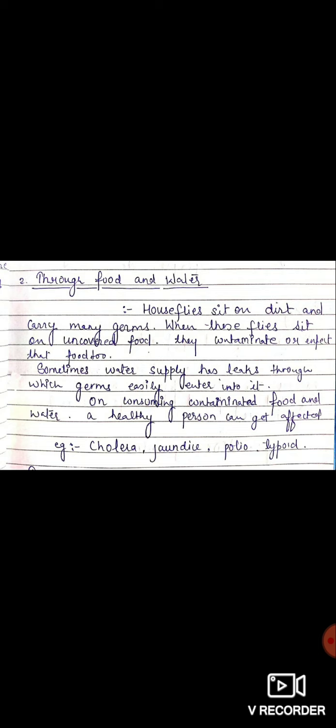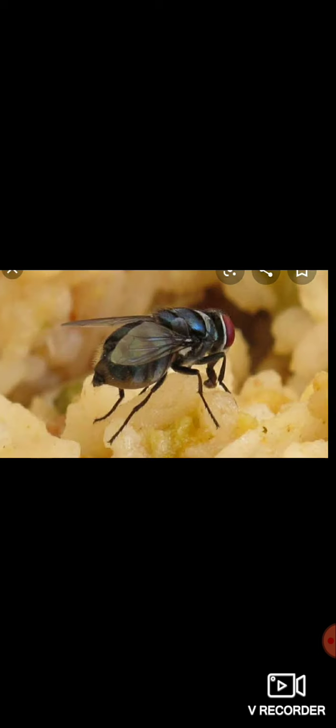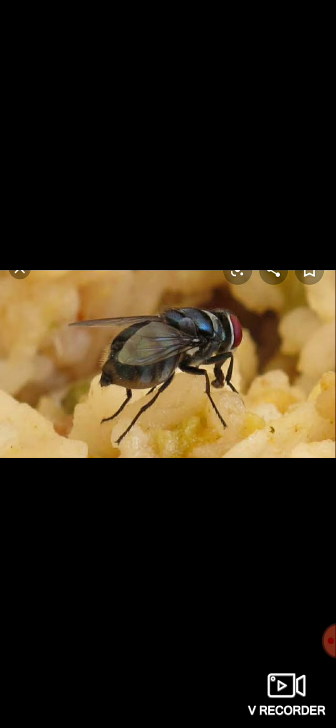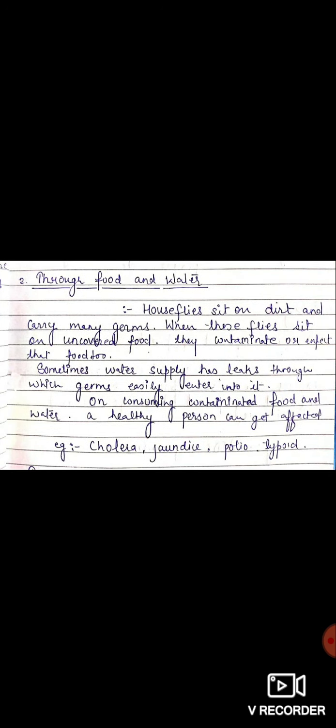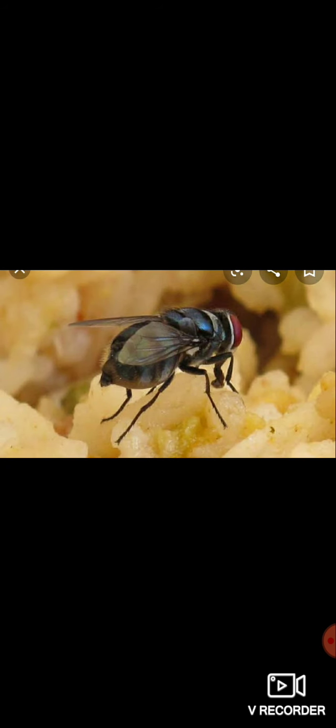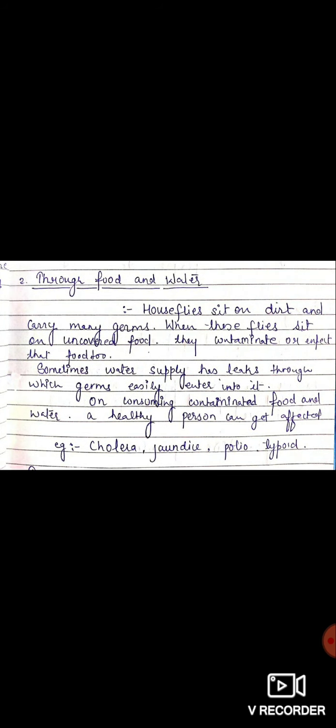When these flies sit on uncovered food, they contaminate or infect that food too. And when a healthy person eats that type of food, the microbes will enter their body, which makes him or her unhealthy.